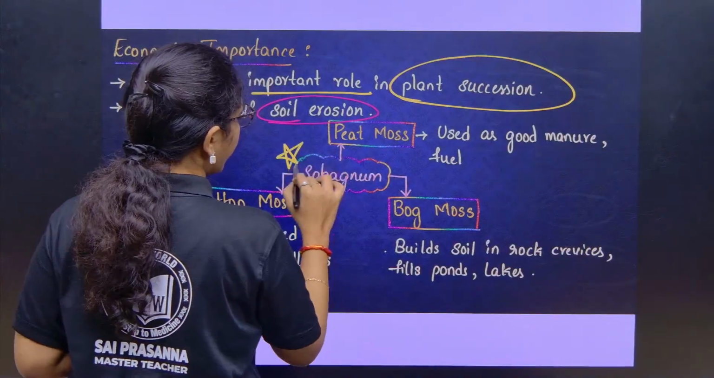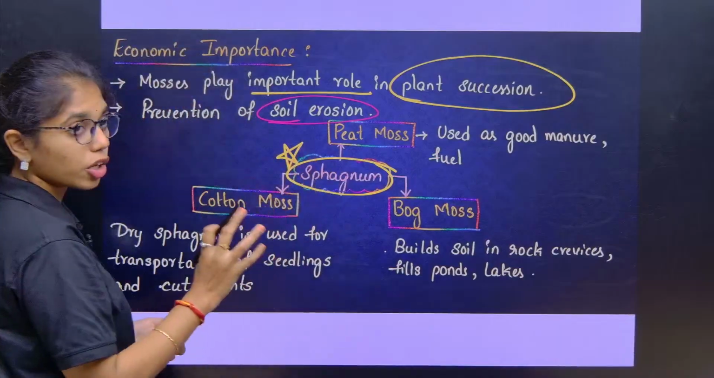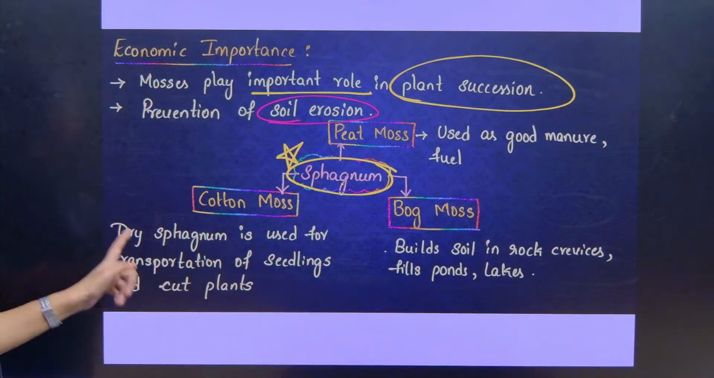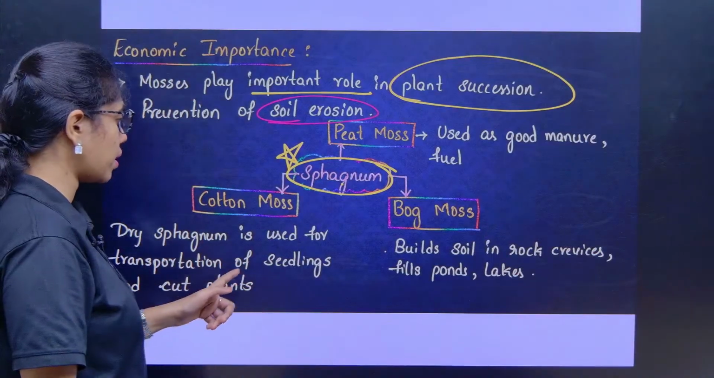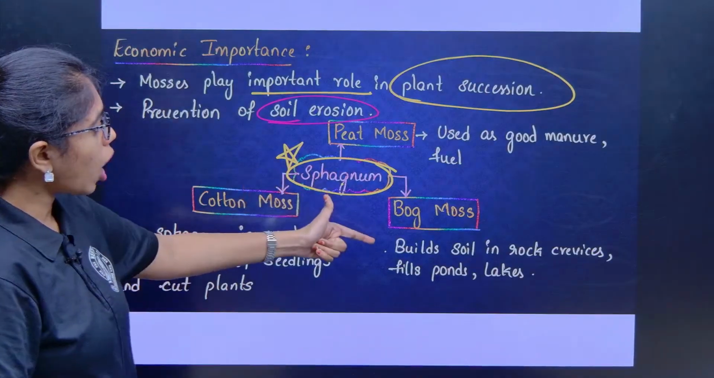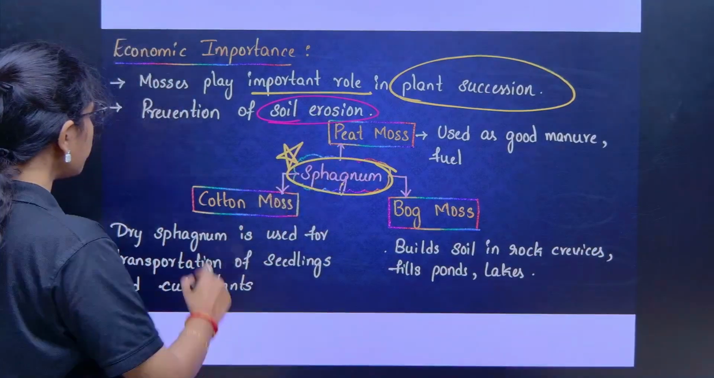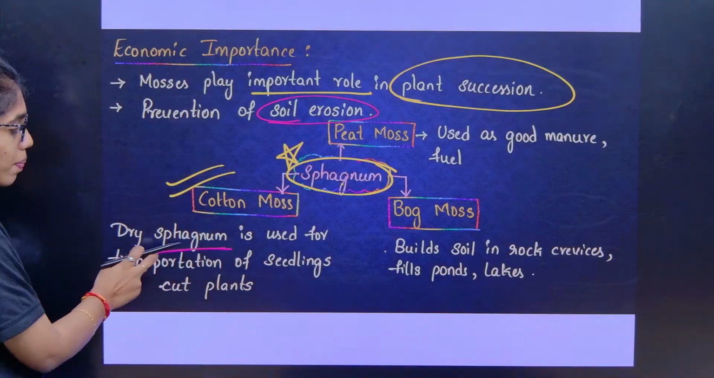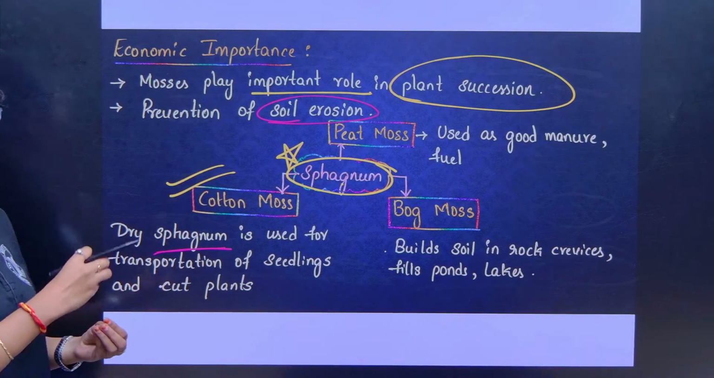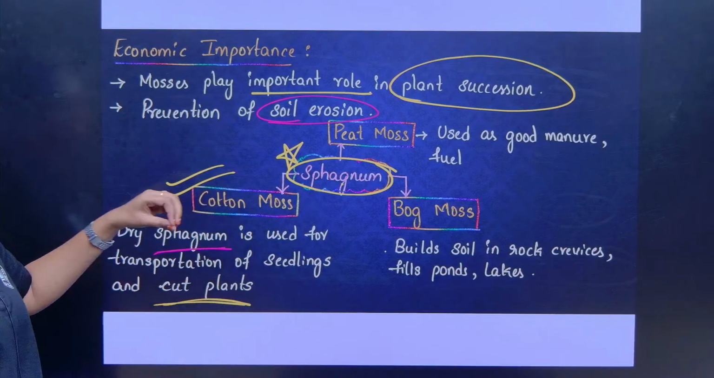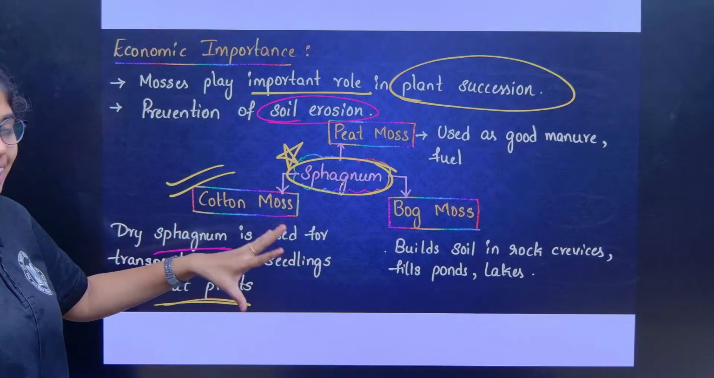Sphagnum of bryophytes has the highest economic use. Many times the economic importance of sphagnum is asked in the NEET exam. So sphagnum is also called cotton moss, bog moss and peat moss. It is called cotton moss because the dry sphagnum is used to transport the seedlings and cut plants.